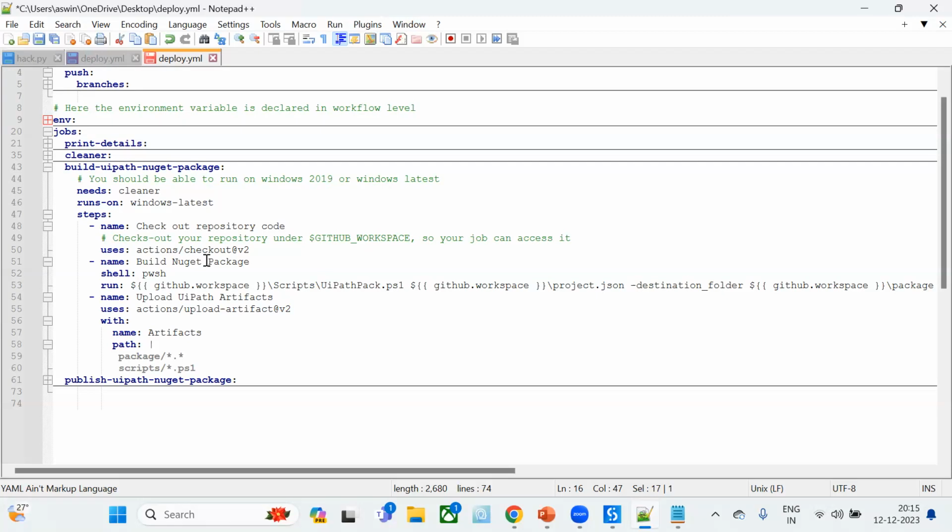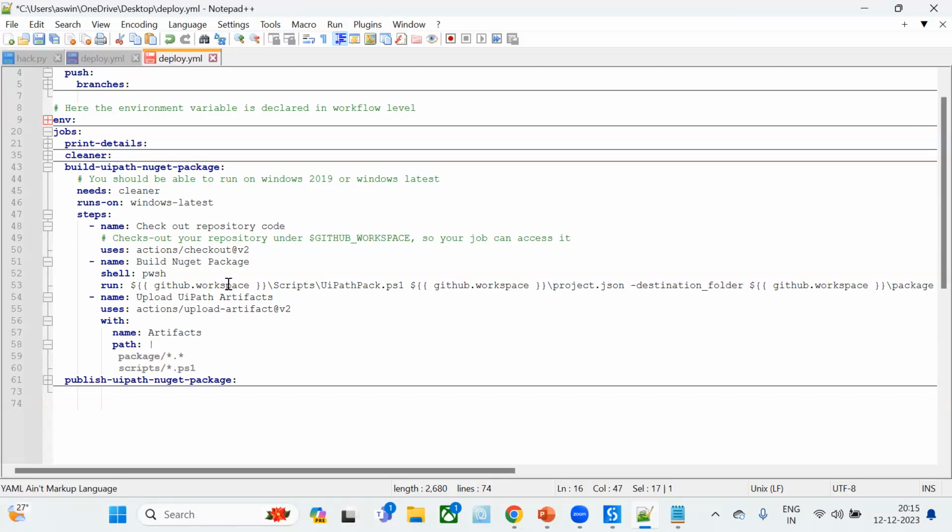Now, if you see, you can see different things here. For running this particular action, we are calling an action which is already available from Git, that is actions/checkout, for checking out. So we are calling the same here, checkout at v2. And next we are going to run our script.